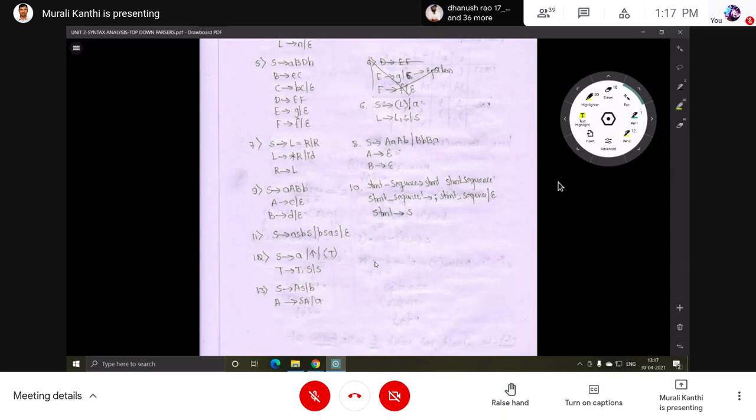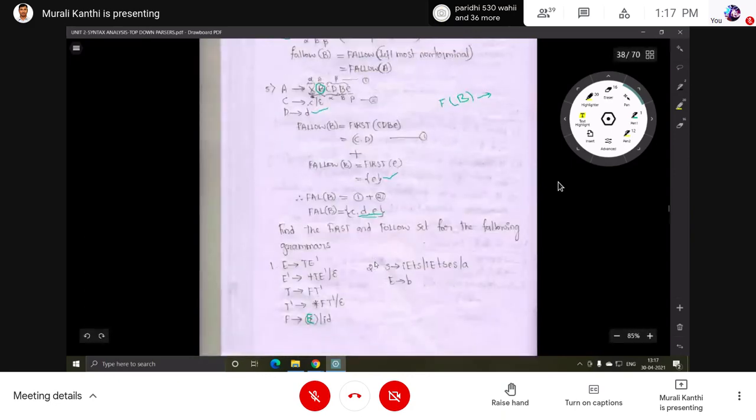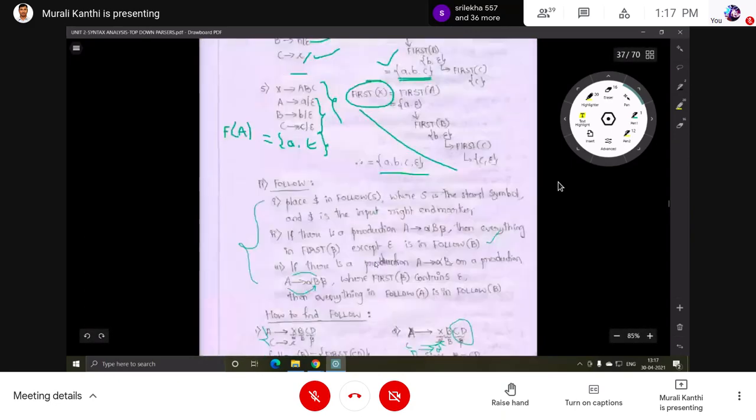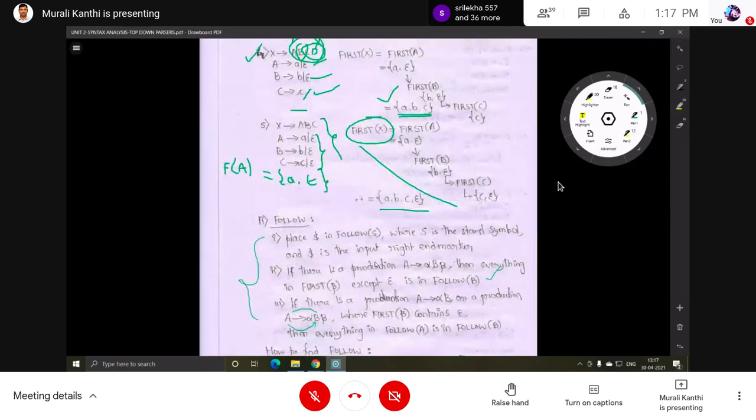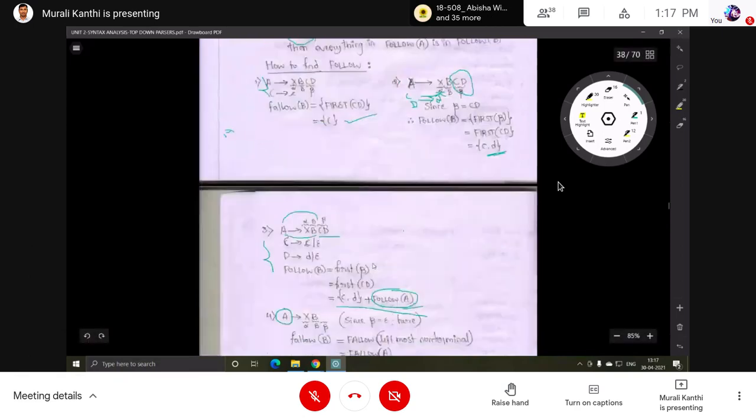Okay, we will see now. I am going to explain that topic: how to construct the predictive parsing table. I have given the rules also, how to find out the first set and follow set. Rules are there, so follow the rules. You should find out the first set and follow set for the given grammar for all the non-terminals.